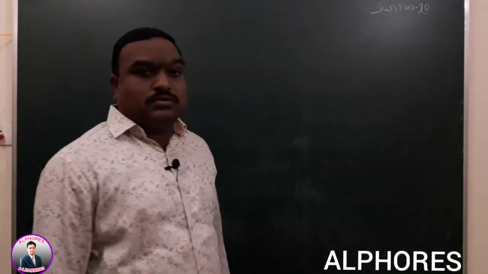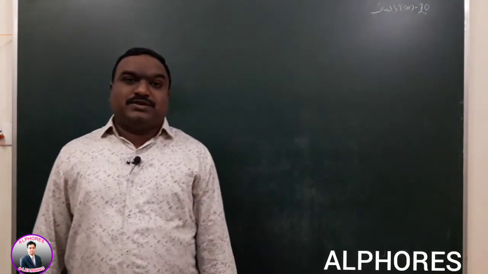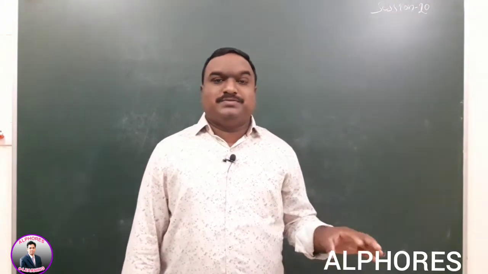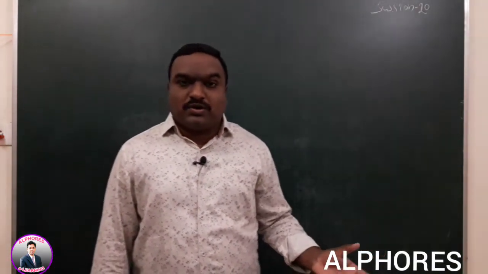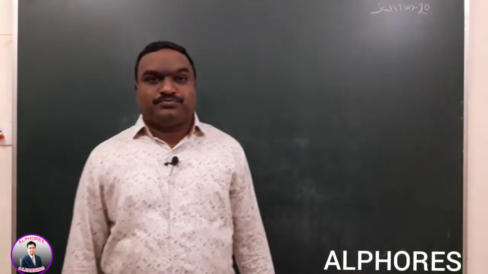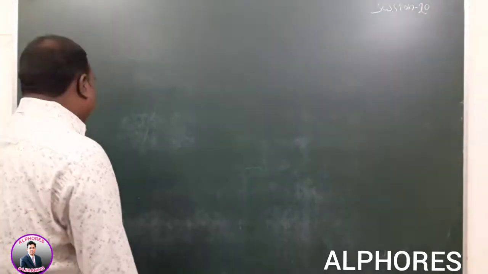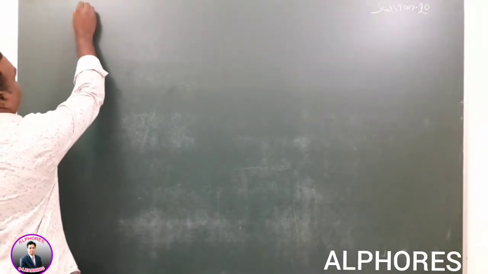Now, in session 20, we will discuss isomerism: what type of isomerism a given alcohol exhibits, or whether isomerism is possible or not, and then preparation of alcohols. In session 20, we will discuss those concepts. First one is isomerism.